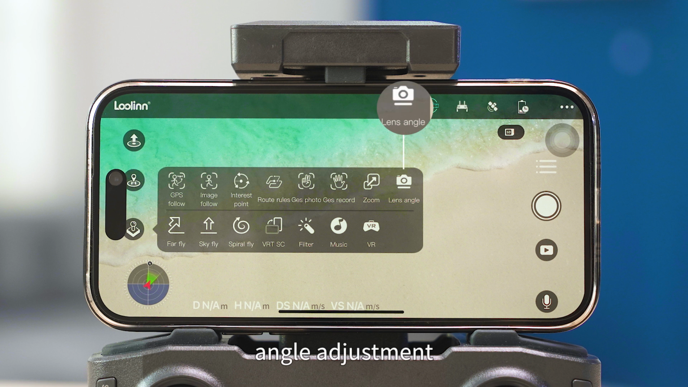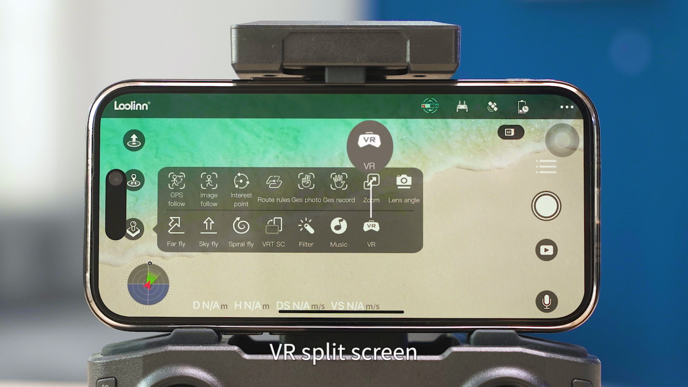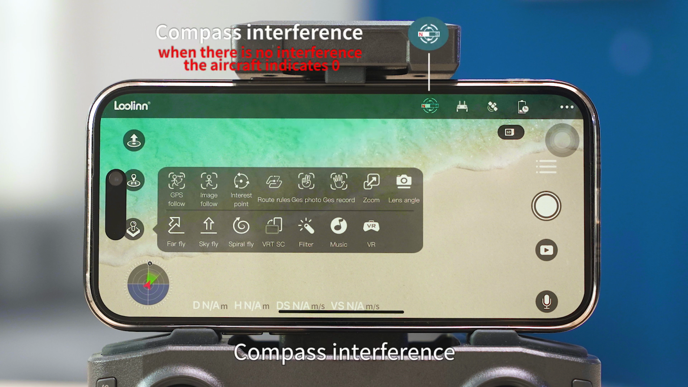Zoom. Angle adjustment. One key fly far. One key skyrocketing. One key spiral. Vertical screen photograph. Filter. Music. VR split screen. Compass interface.